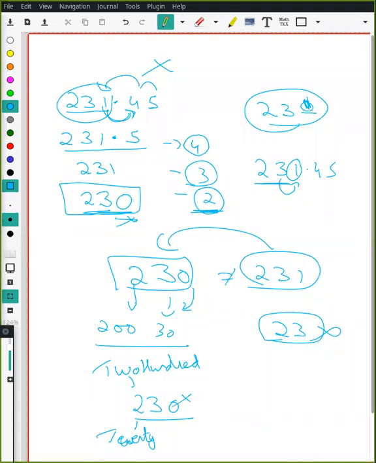Sir, what if they told you to round it off to one significant digit? Tell me, what will it be? The first digit will be 2. 2 will depend upon 3, so it will remain 2, and we will have 0, 0 after that. Oh, okay. So we carry on with the zeros. With the zeros there. Okay, thank you, sir. I hope significant digits is clear now. Yes, sir.